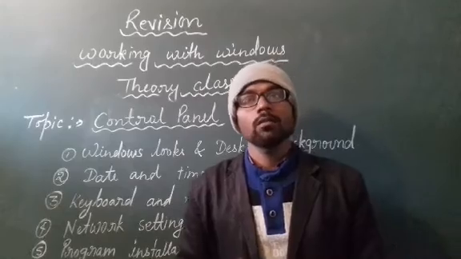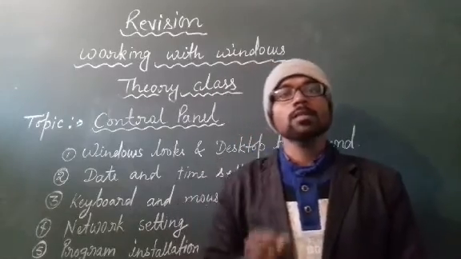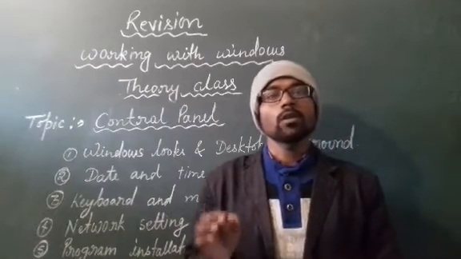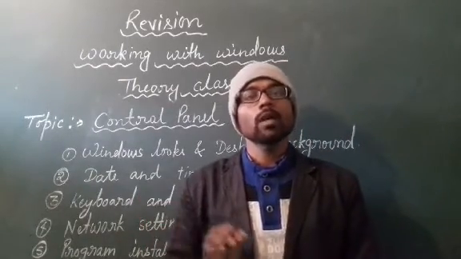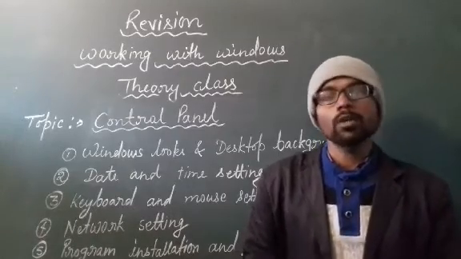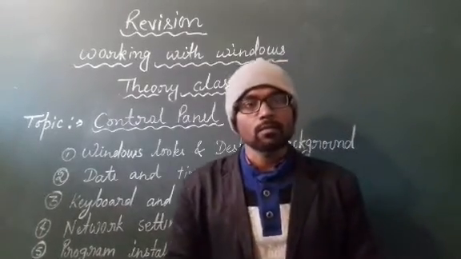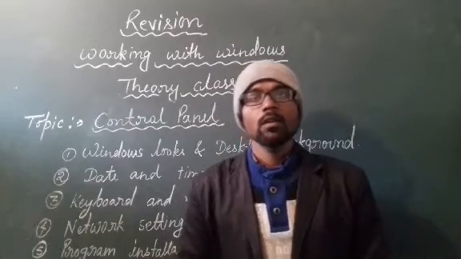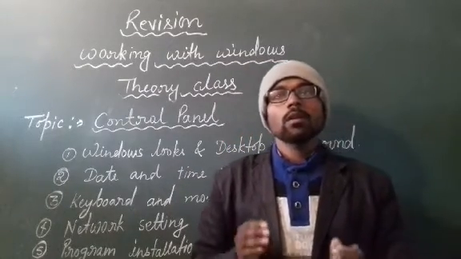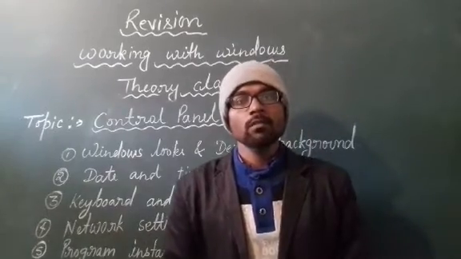First of all, you have to click on the start button that is located on the bottom of the desktop. Extremely left side you can see start button, and then you have to click on the start button.